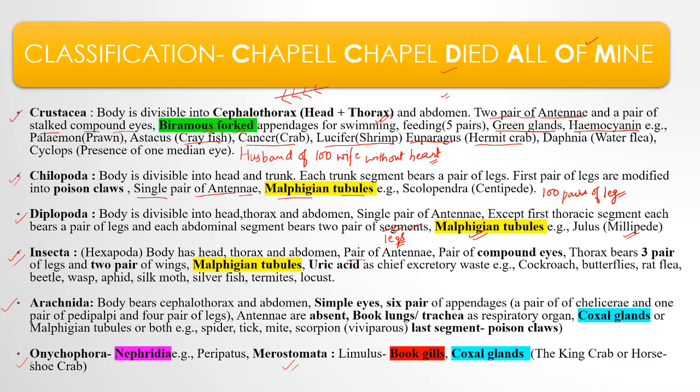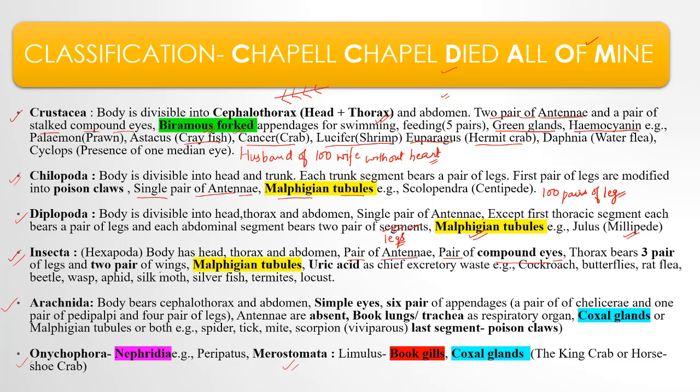They have a pair of antennae, only one pair, and one pair of compound eyes. Thorax bears 3 pairs of legs, total 6. That's why the name is Hexapoda. It is not 6 pairs, it is 3 pairs, means total 6 legs.